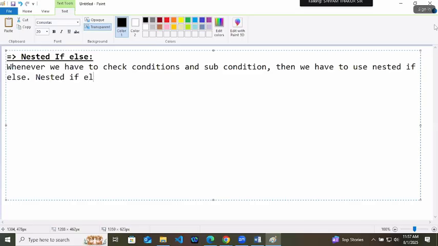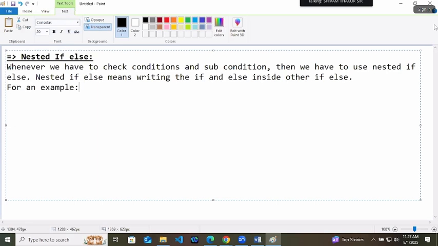Nested if else means writing the if and else inside another if else. For example, checking the leap year requires the use of nested if else.